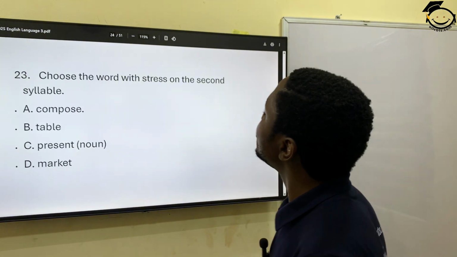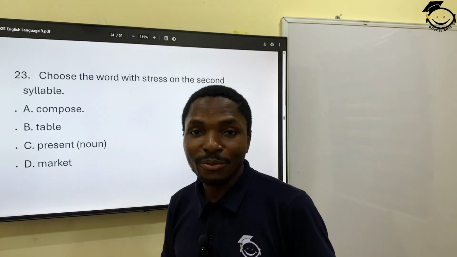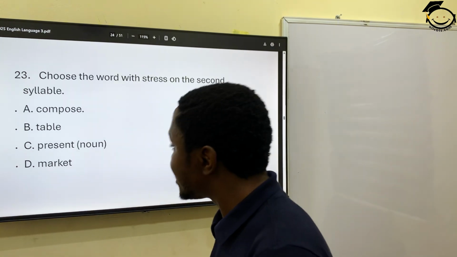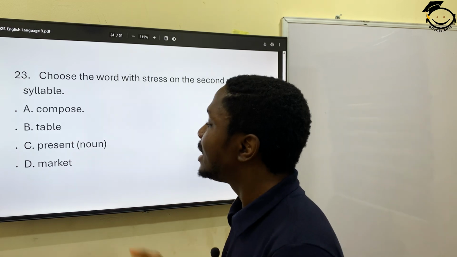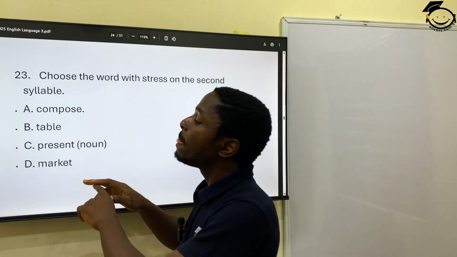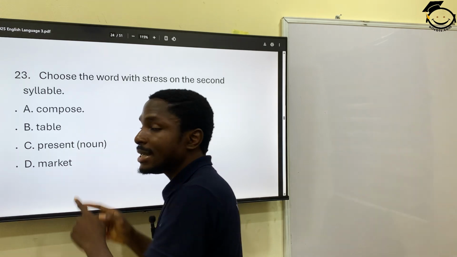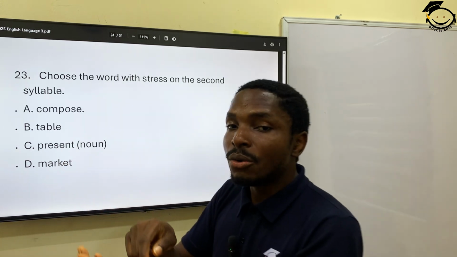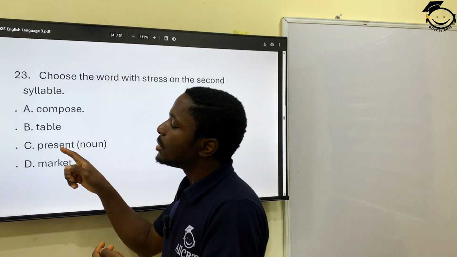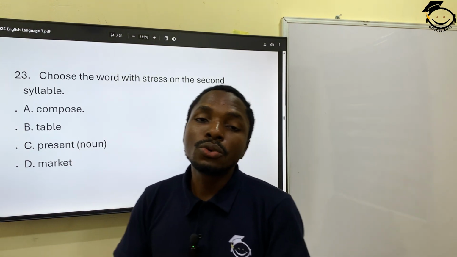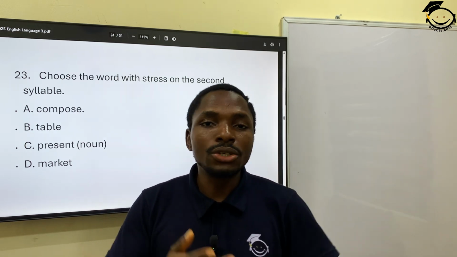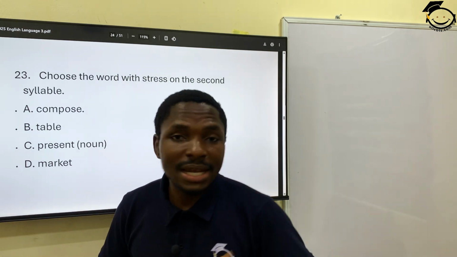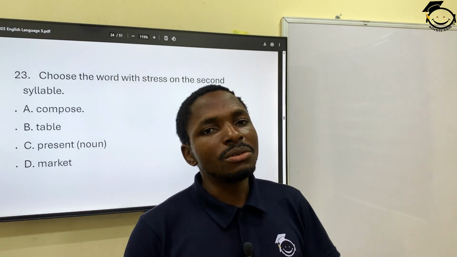Choose the word with stress on the second syllable. A. Compose. B. Table. C. Present. D. Market. Now, because this is a noun, anytime you see something like this, the examiner is going to tell you that the word here should be used in the noun context, because some words can have a different sound when used as a verb, or some can even be used as an adjective, and their sound will be different.